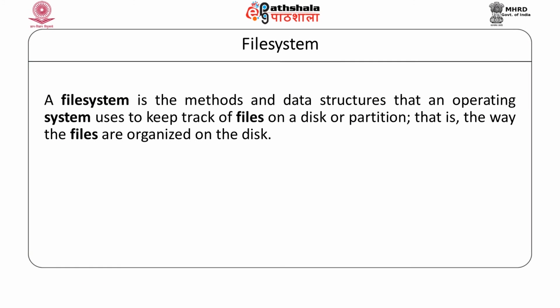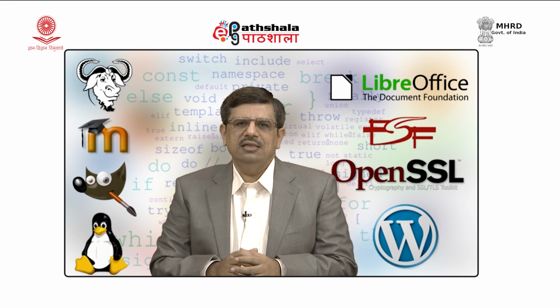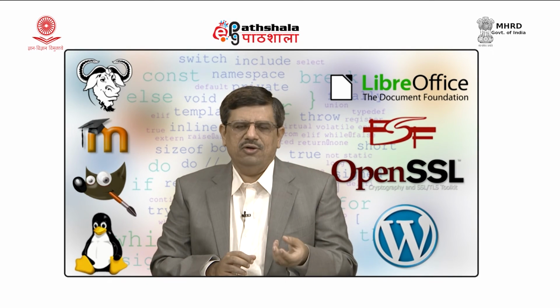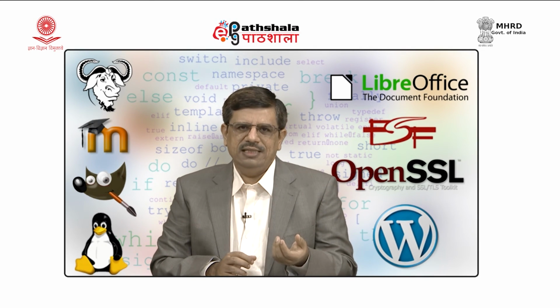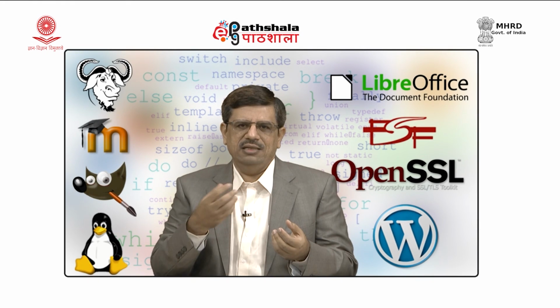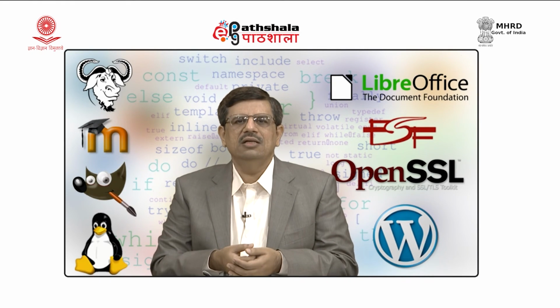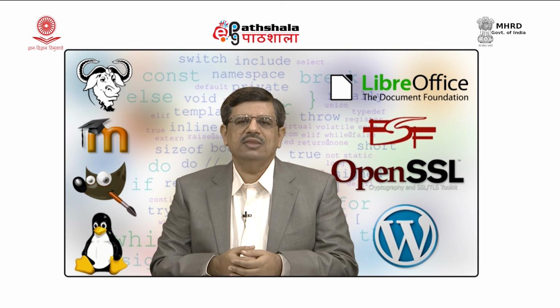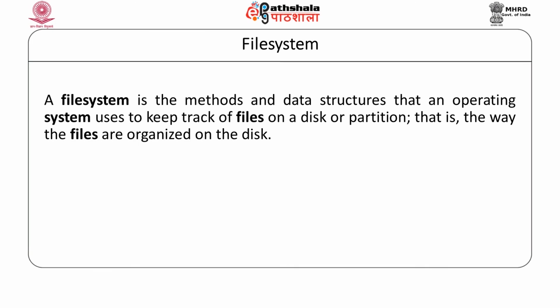So, a file system can be briefly described as a collection of data structures and methods. Files are data chunks that contain records. It may be some configuration details, it may be user data, or it may be an executable file that a system can execute. So, there can be many types of files, and in short, a file system is a data structure that deals with how these files are stored.